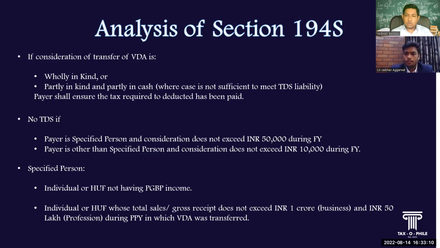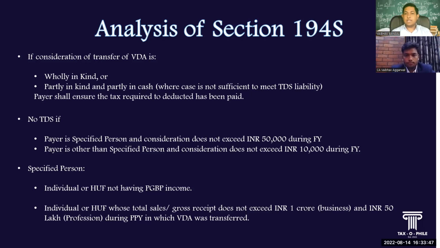So if their total sales or turnover does not exceed rupees 1 crore, or 50 lakh for the profession, in the immediately preceding year. If you are transferring your virtual digital asset for the financial year 23-24, the turnover limit, the 1 crore turnover for the business and 50 lakhs for the profession, you have to see for the previous financial year, that is 22-23. If you are transferring in 23-24, then you have to see 22-23.